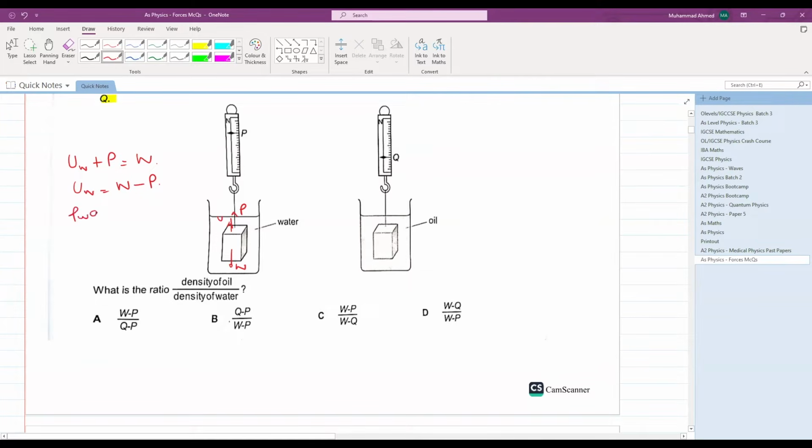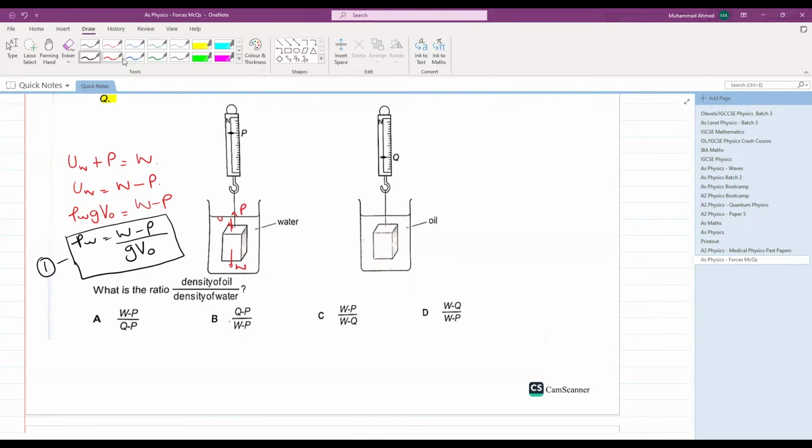Density of water times g times volume of the object immersed is equal to W minus P. Let's make density of water the subject: W minus P over g times volume of the object. This is your first equation.